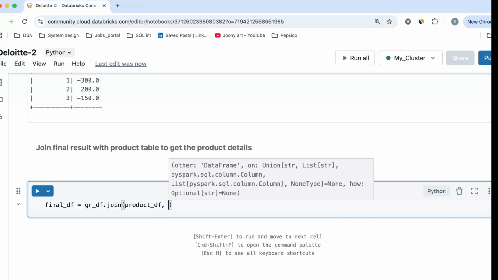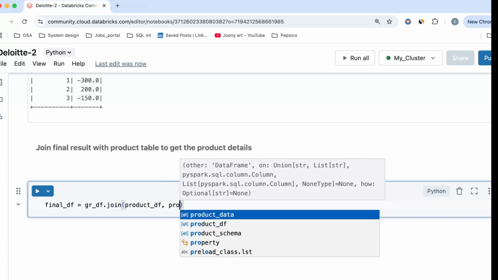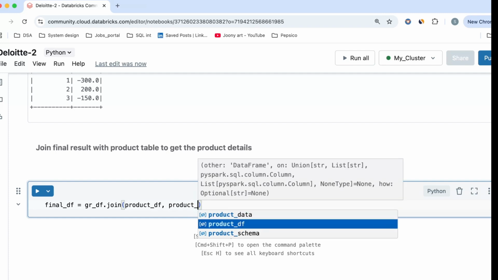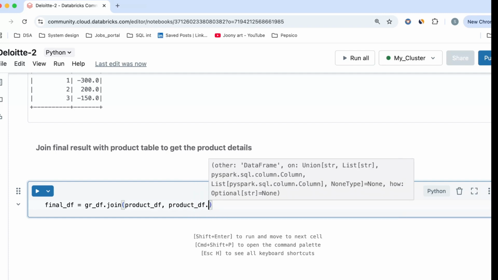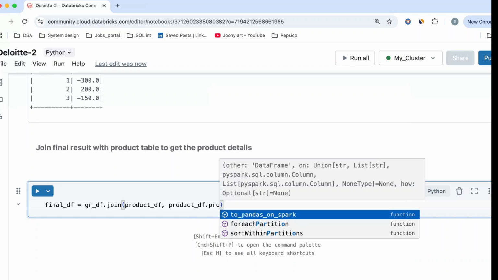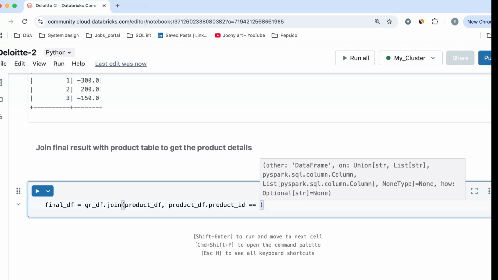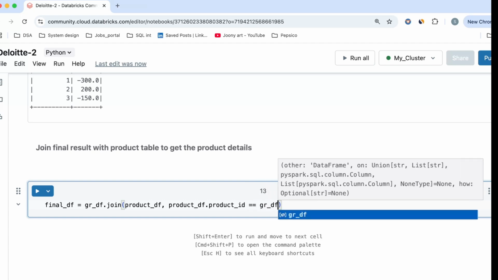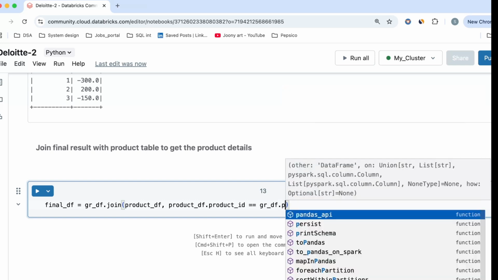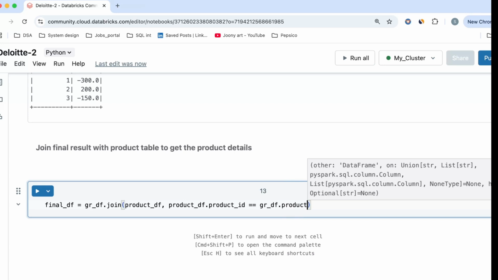Okay, now how will I join it? I'll join the product df with the product. It's not coming, so let me type it. Product id should be equal to group df dot product id.